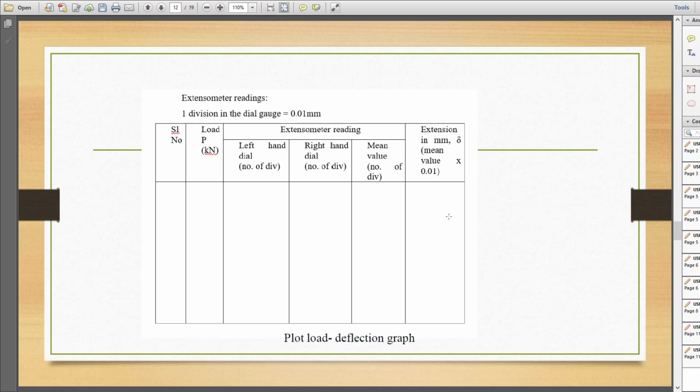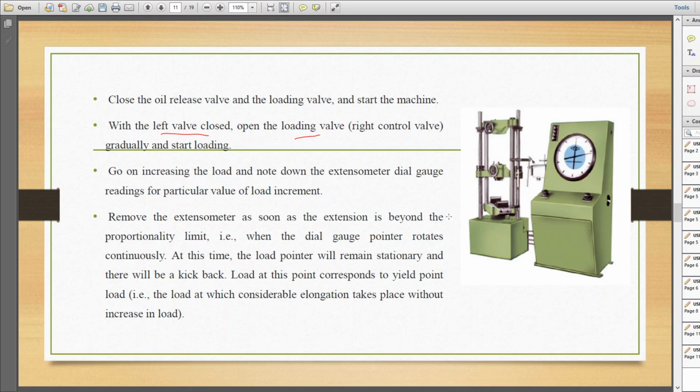Okay. Now, when will we remove this extensometer? We will remove the extensometer as soon as the extension goes beyond the proportionality limit. Okay, after crossing the proportionality limit, we will remove the extensometer. And how will we identify this proportionality limit or yield point?